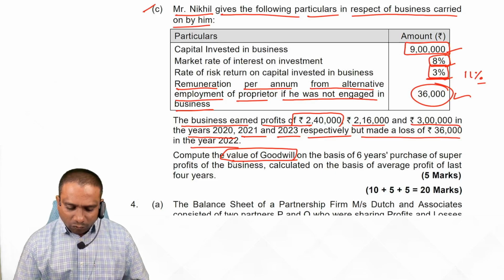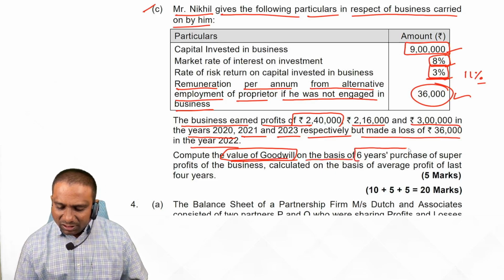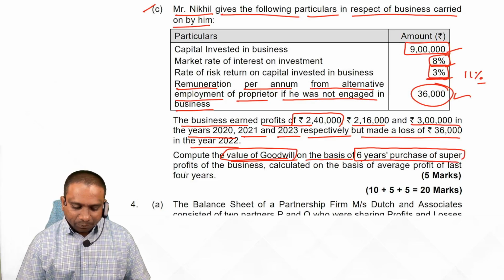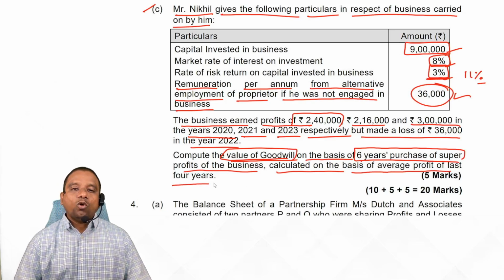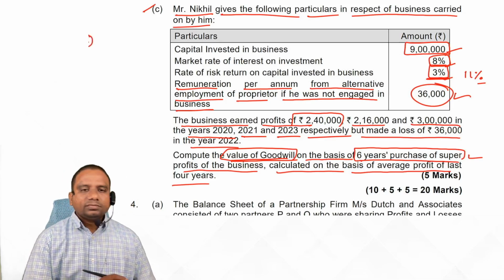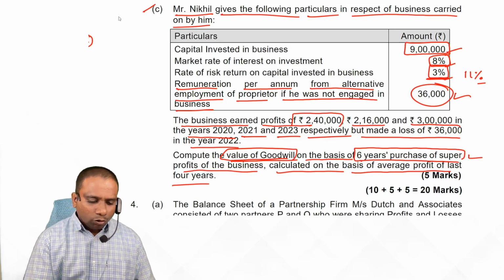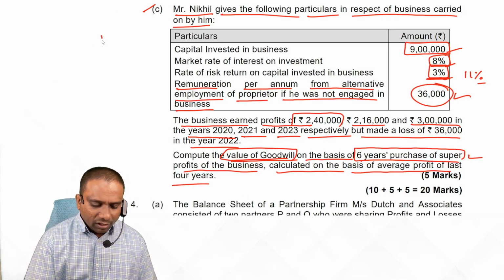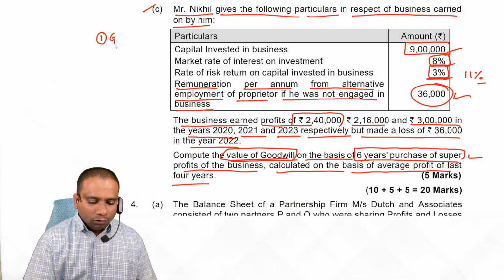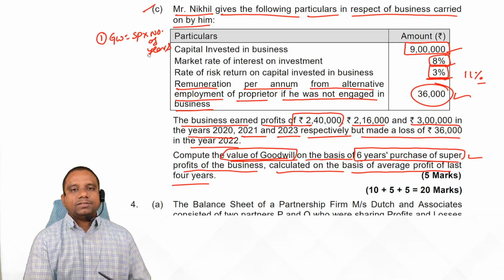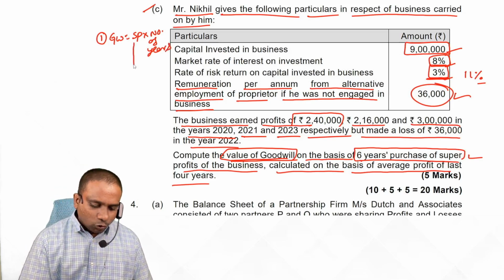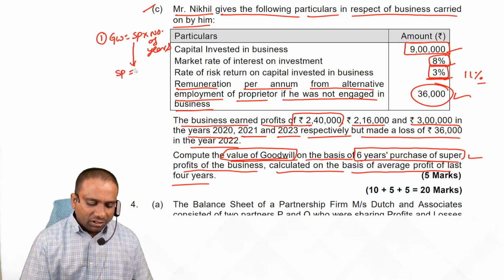Is it clear? So the value of goodwill is on the basis of 6 years purchase of super profit of the business, calculated on the basis of average profit of the last 4 years. So here they are asking for the super profit method. First step, goodwill. What is the formula for goodwill under this method, students? Goodwill is equal to super profit into number of years of purchase. Now, calculate super profit. How is super profit calculated? Simple.